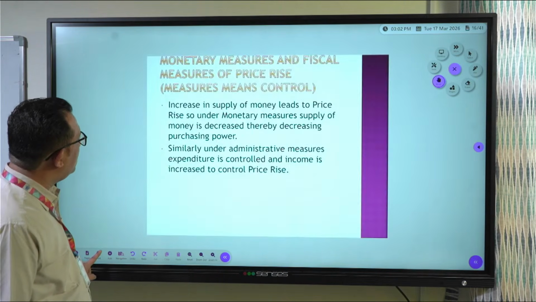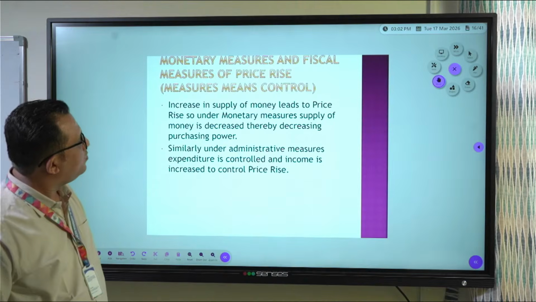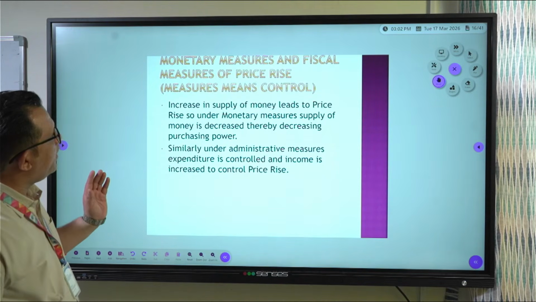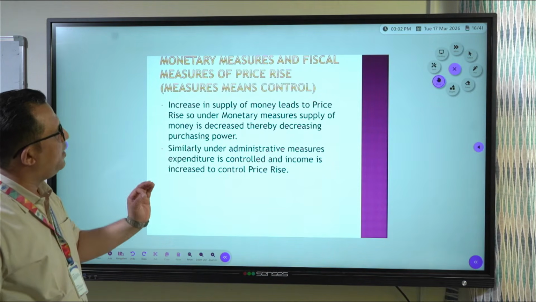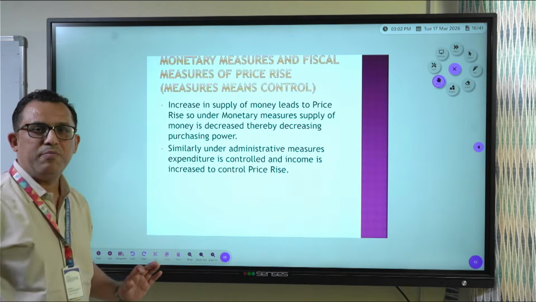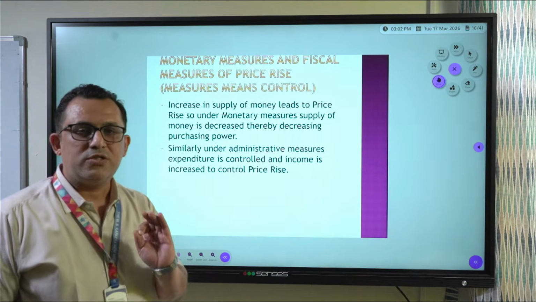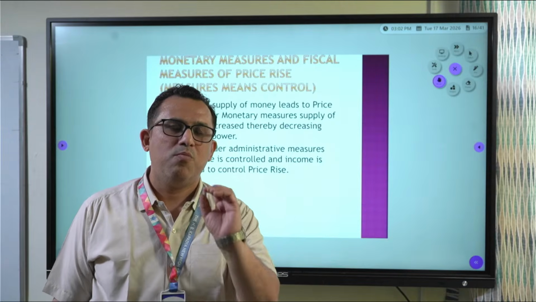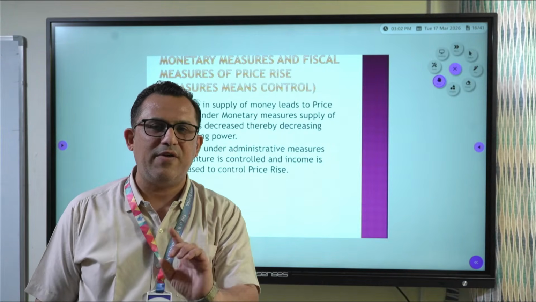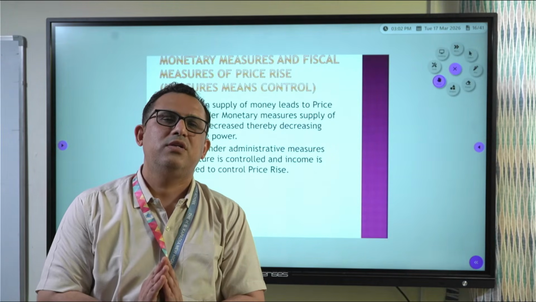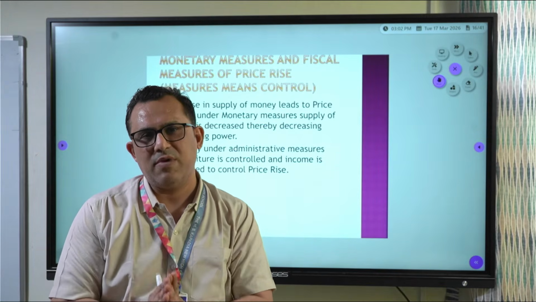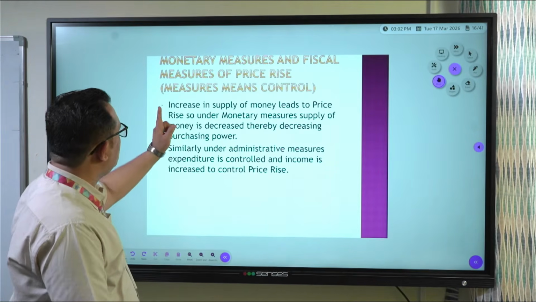Now let us go for monetary measures and fiscal measures of price rise. Measures means what? Steps to control price rise. How a monetary measure, not monetary factor, reduces the circulation of money from the market. Let us see that, and then we will see fiscal measures.